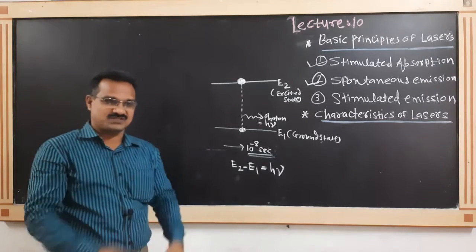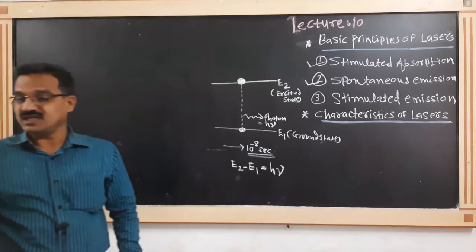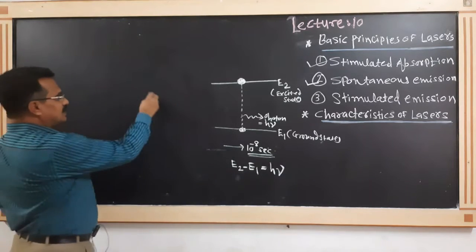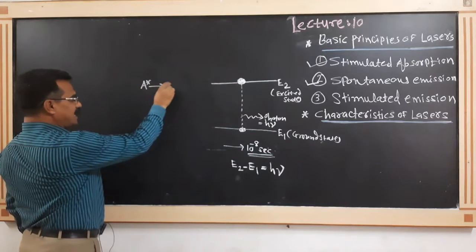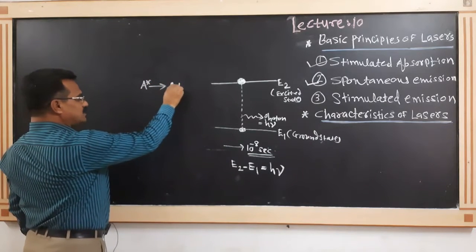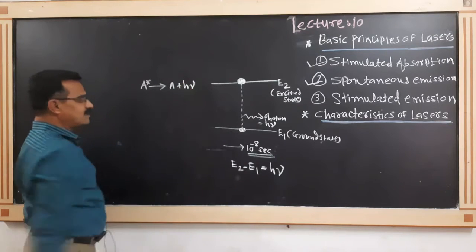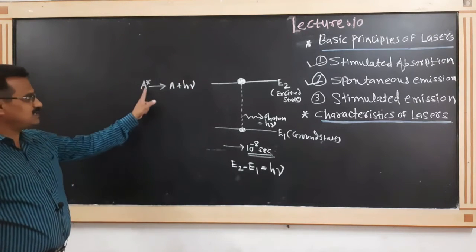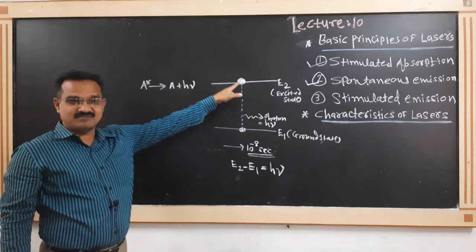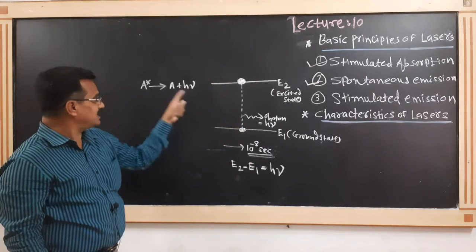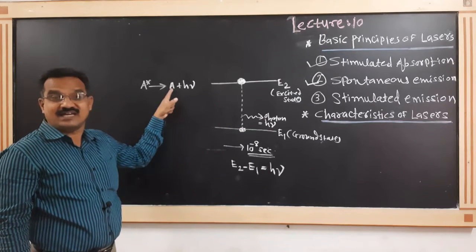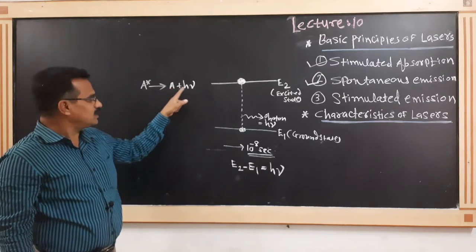How will you write this process in the form of an equation? Suppose here is A star, that can be written as A plus h mu. This A star means the atom is in the excited state, but when it returns back to the ground state, this A represents the atom in the ground state. And what is this h mu?